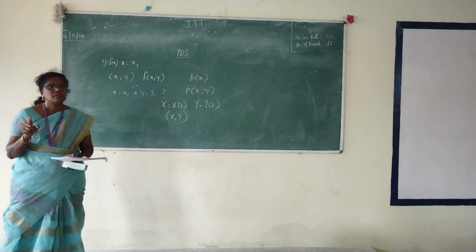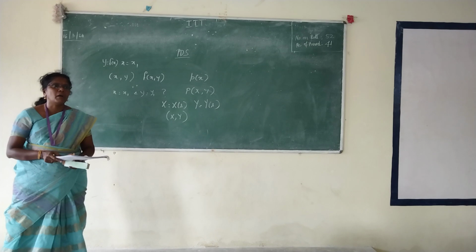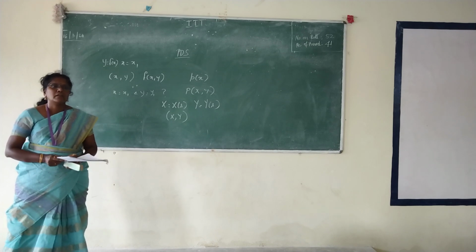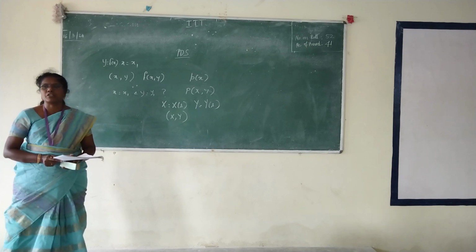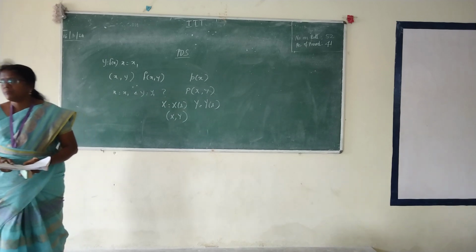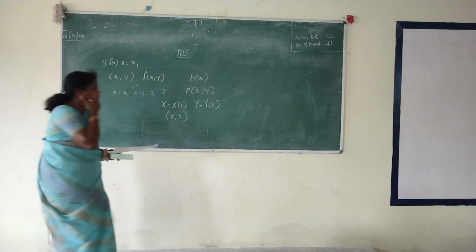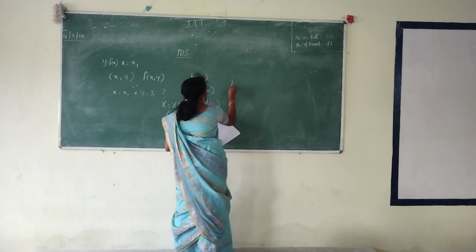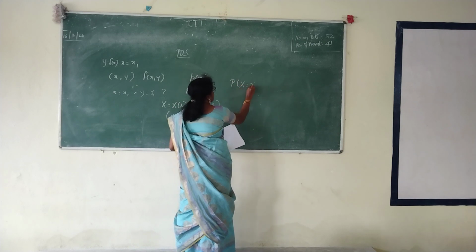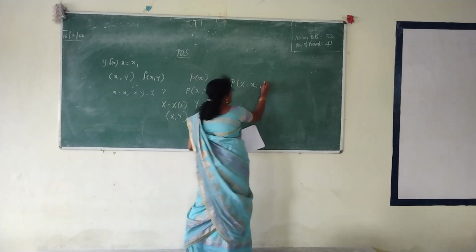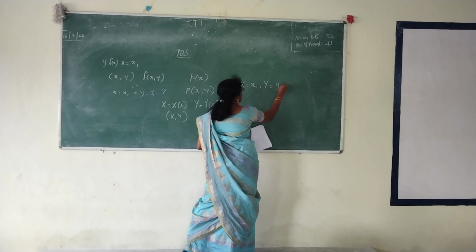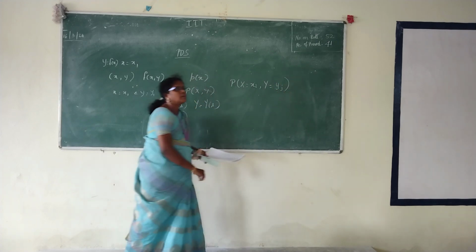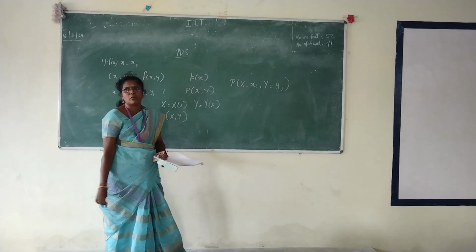The joint probability mass function is given by probability of capital X equal to small xi comma capital Y equal to yj.